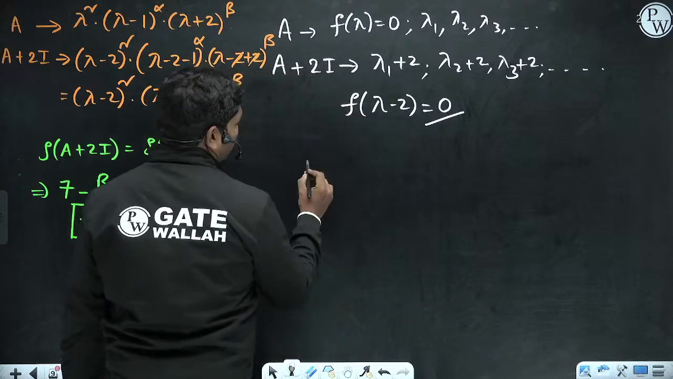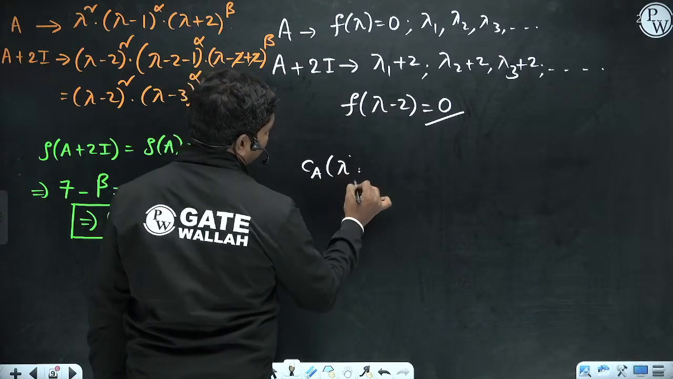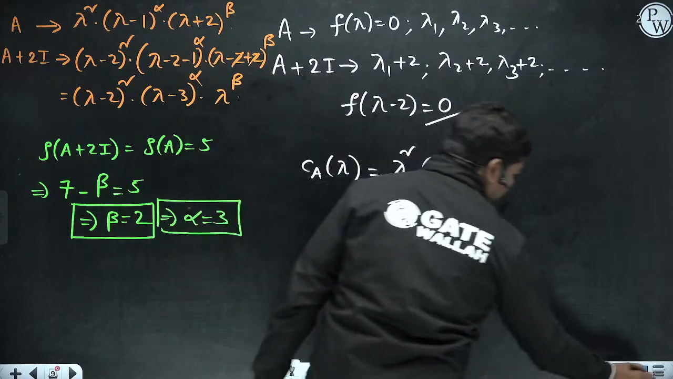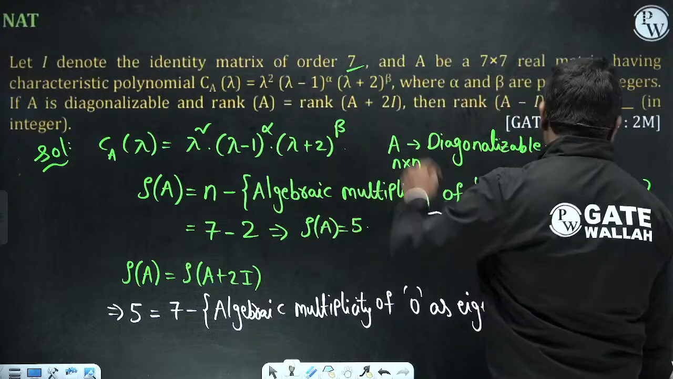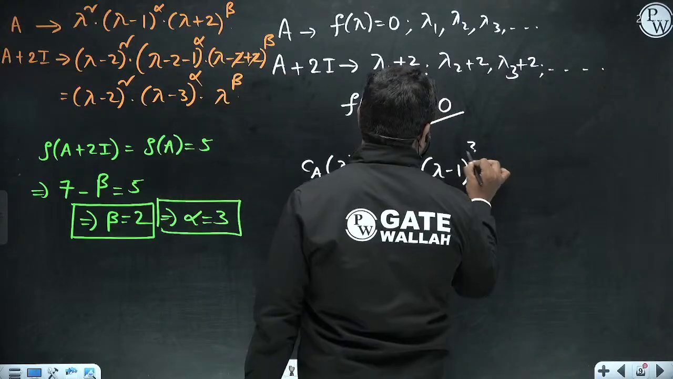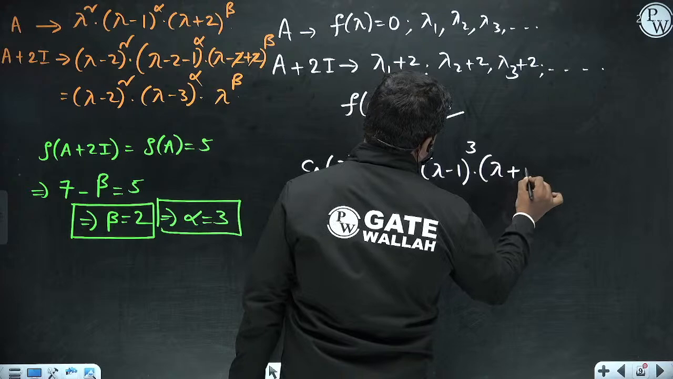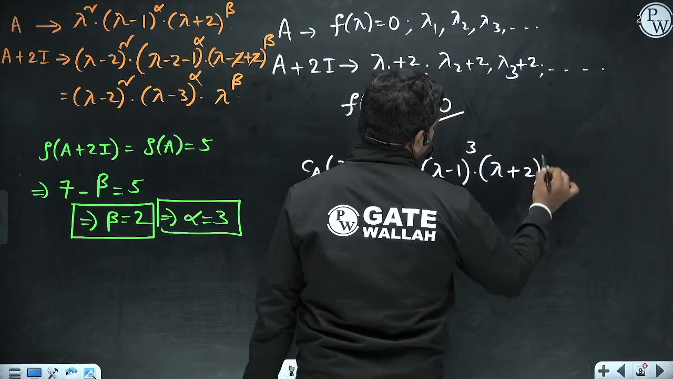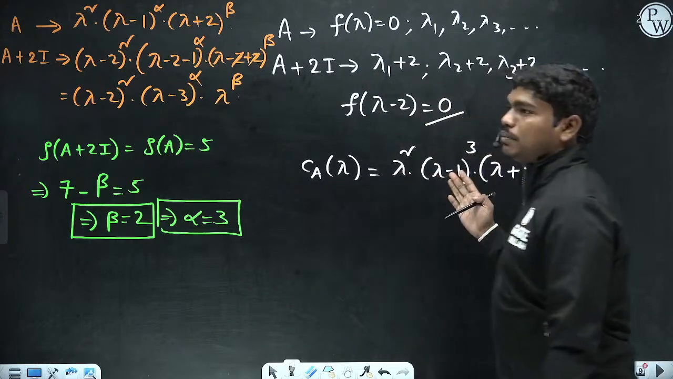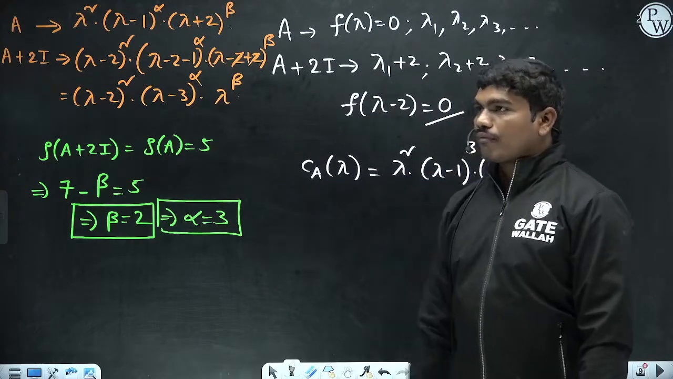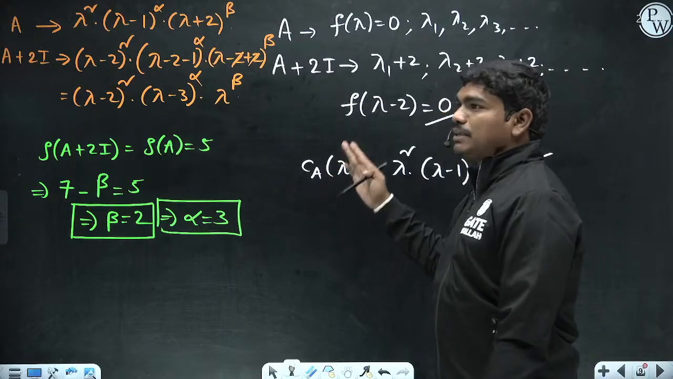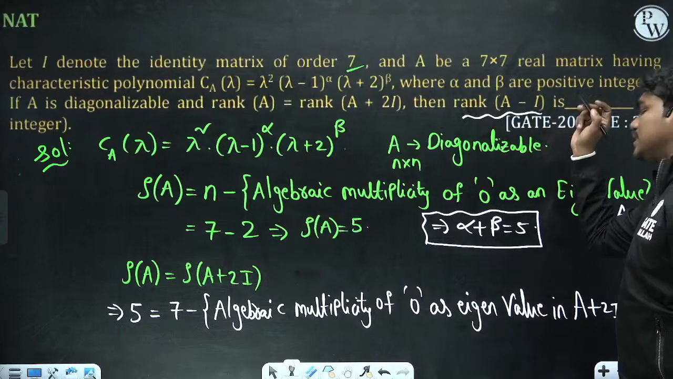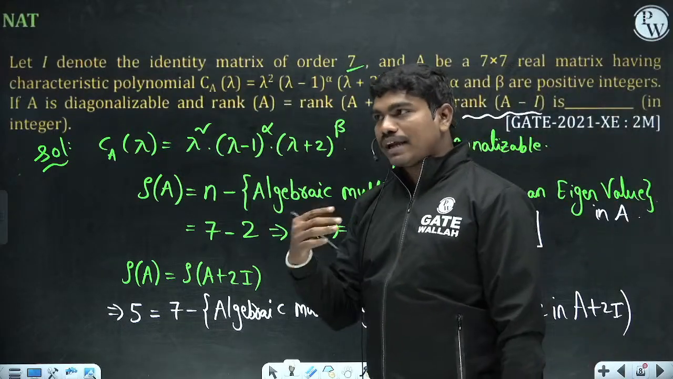Your characteristic polynomial of A, as a function of lambda, is lambda square into lambda minus 1 whole power alpha, correct? So alpha value is 3. So lambda minus 1 whole power 3, and lambda plus 2 whole power beta, so beta is 2. So this is the characteristic polynomial of lambda. Now what they are asking finally in the question is the rank of A minus I. So what could be the rank of A minus I here?